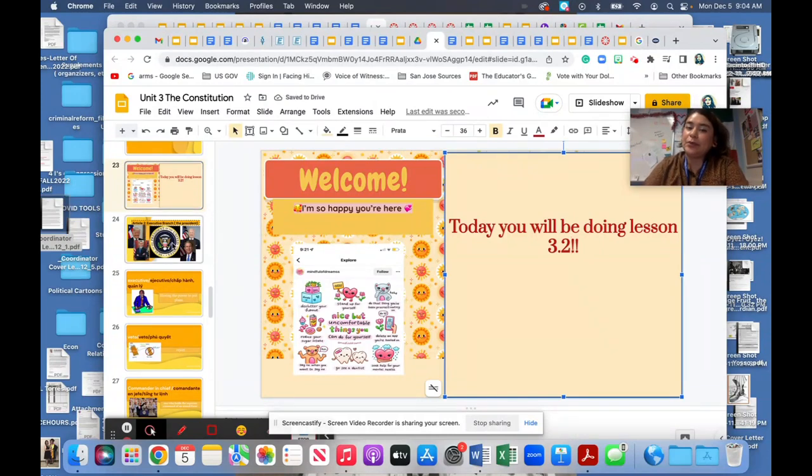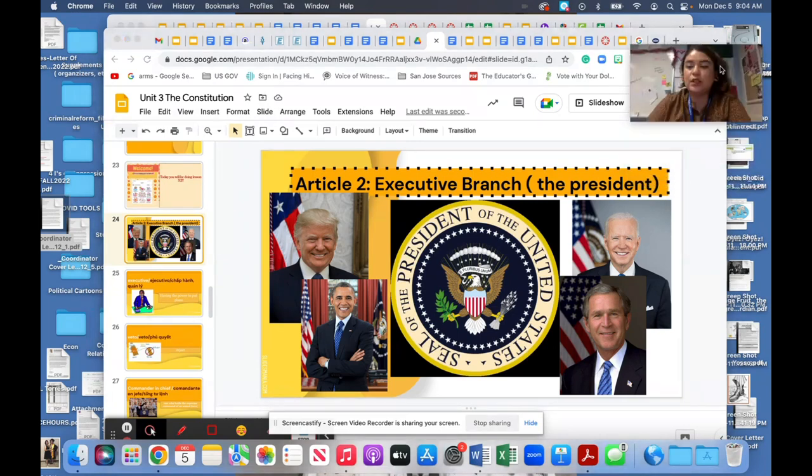In the previous video, we discussed the legislative branch, Article 1. Today, we're going to be talking about Article 2, the executive branch, aka the president, the presidente. Here are the previous presidents: Biden, who is the current one, Trump, Obama, and then Bush. Maybe you don't know who they are, but these were the presidents.